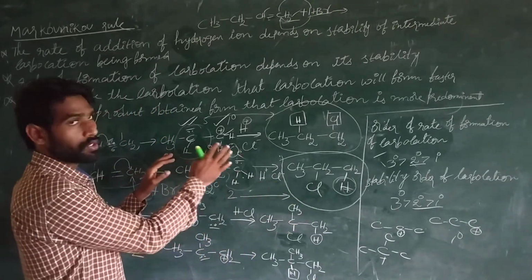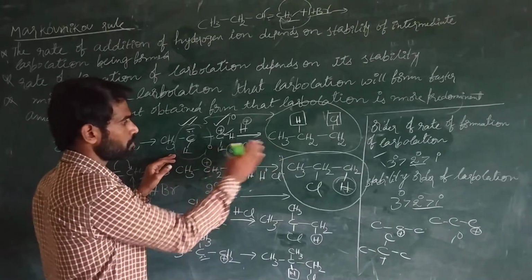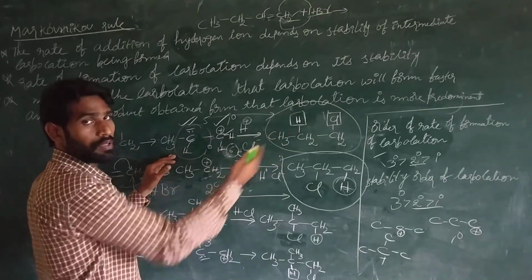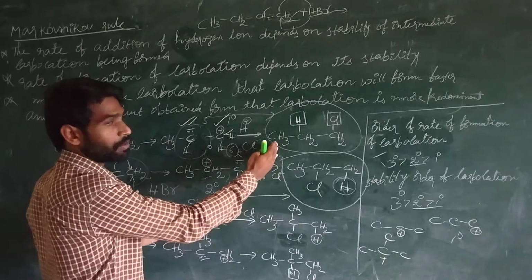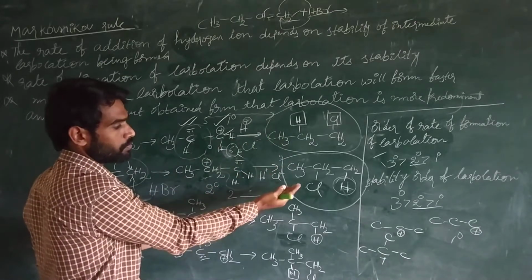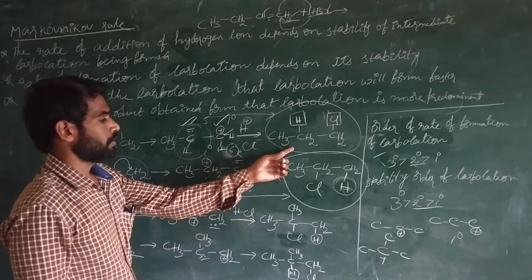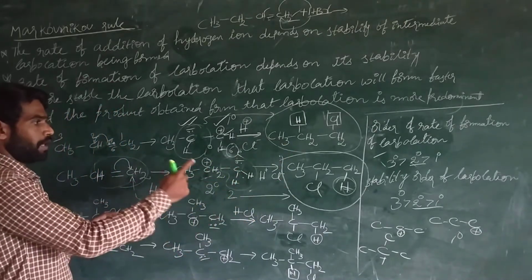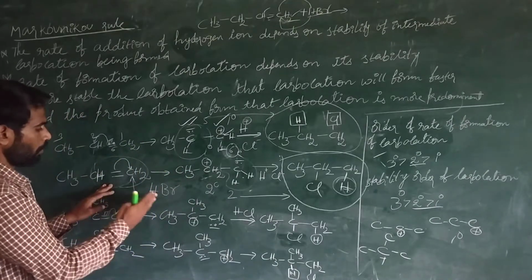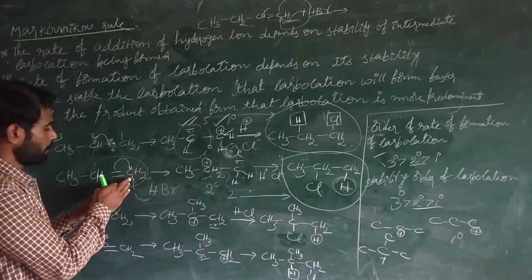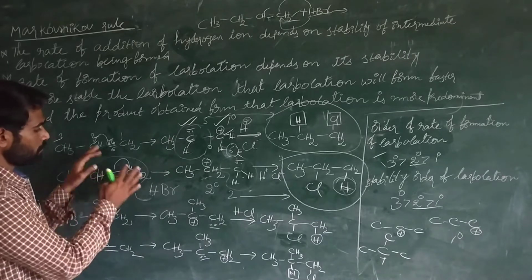The other is also trying to form, but it is taking more time. Its product will form in somewhat more time. It will take more time compared to this one. This product is formed in a very fast manner and the other in a slow manner. Anyway, this is the reason. According to Markovnikov, now the explanation is why the hydrogen atom is attached only to the carbon having more hydrogen atoms. That is satisfied here.